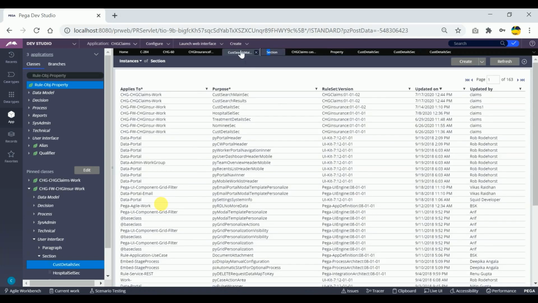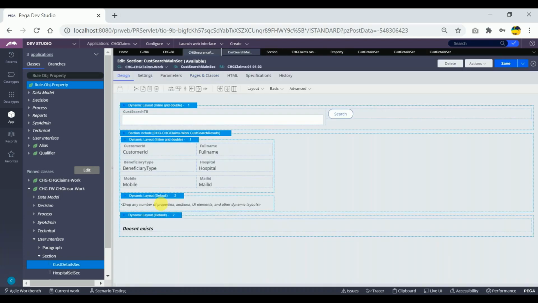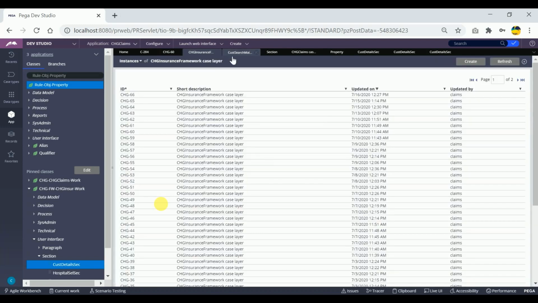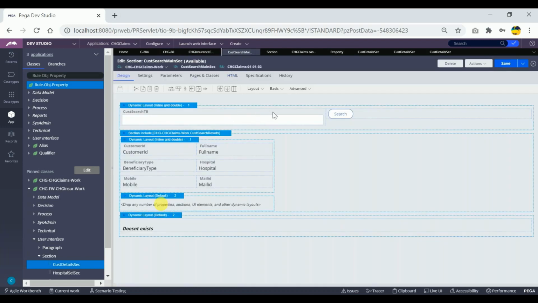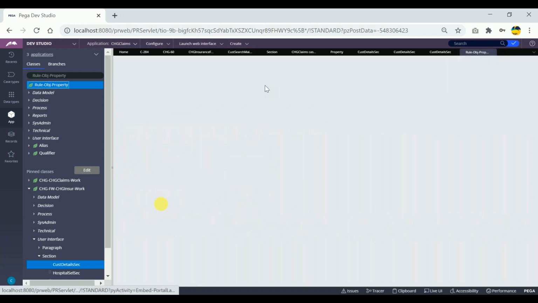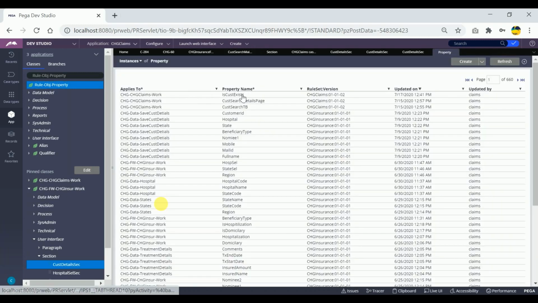Similarly, what is the pzInsKey of this one? What is the pzInsKey of this one? I mean, this one. For each and everything, as I told you, we can do it from the user interface only. We need not go to the database and check the particular table. Suppose I just want to check the pzInsKey of the first record. If you have limited knowledge as of now, how can we do that?